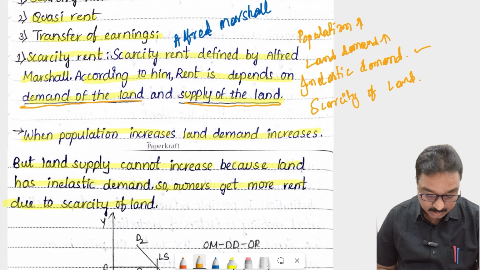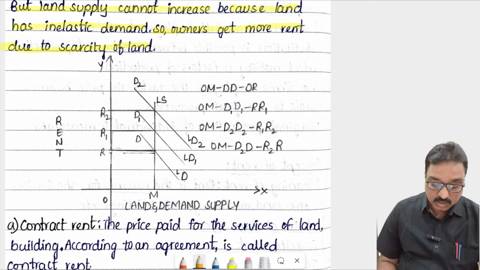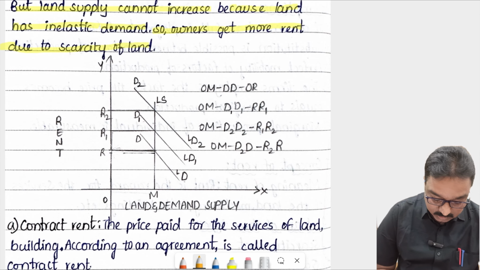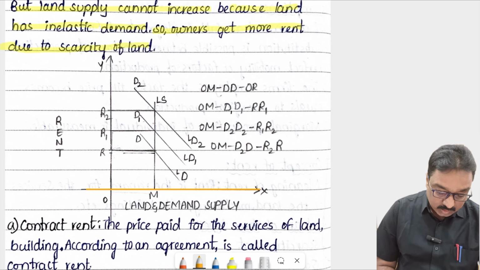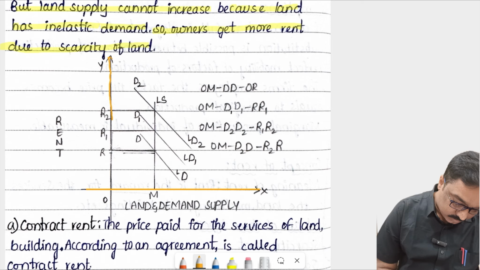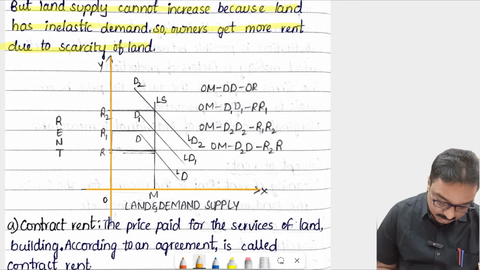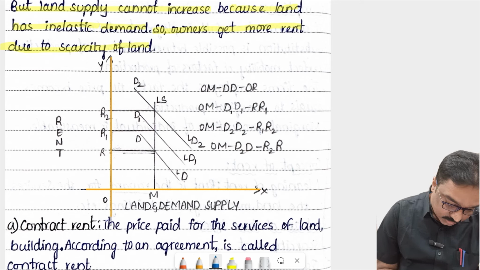So simply I will explain that scarcity rent. This is the x-axis, this is the y-axis. This is called the land supply curve.